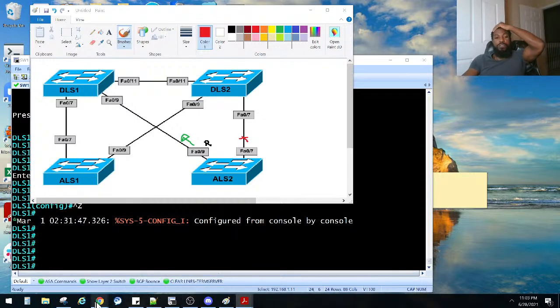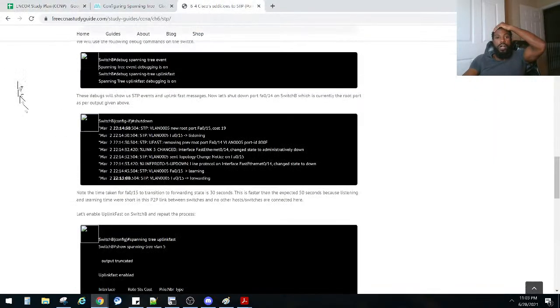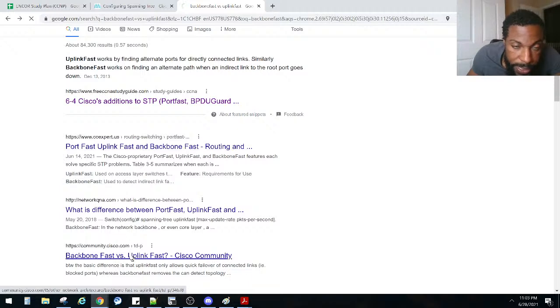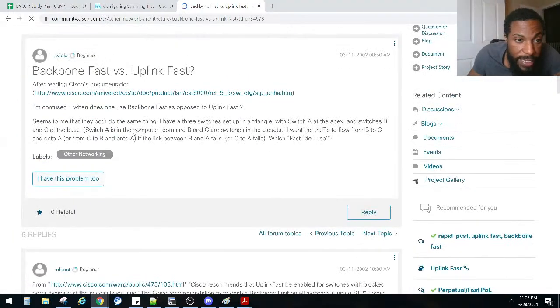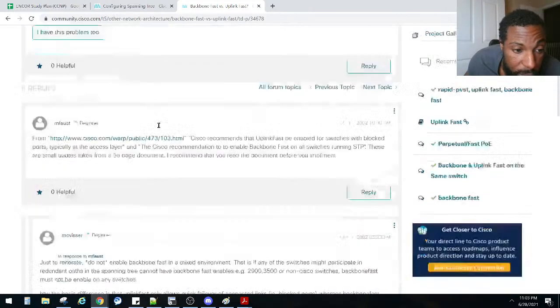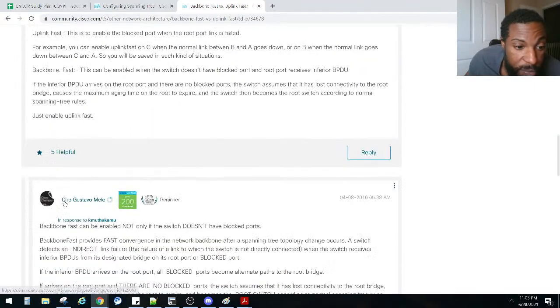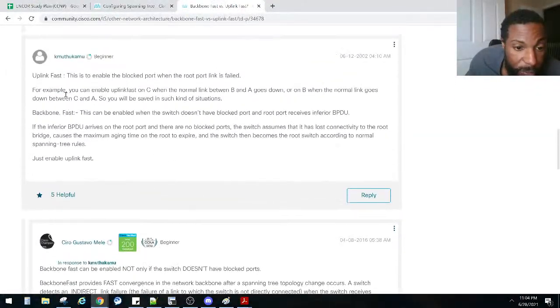So if we see the differences between the two, let's Google that real quick. I definitely got to go back to those differences there. Here's a forum that's discussing the difference between backbone fast and uplink fast. This guy's confused as well. When does one use backbone fast as opposed to uplink fast? Seems they both do the same thing. Let's look for the one that has the highest helpful votes. This guy got a 5. Let's see what he said. He's a beginner though.